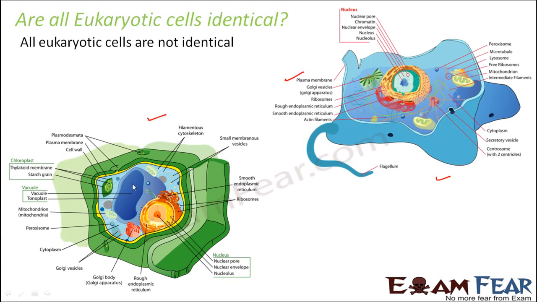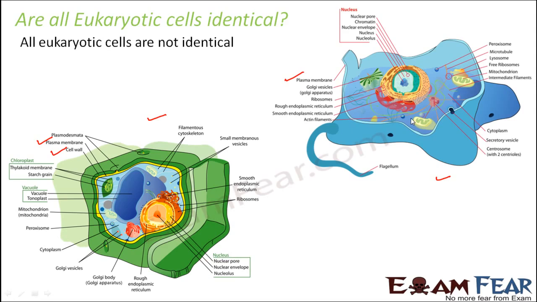But in the case of a plant cell, you have a plasma membrane which is yellow in color, and outside the plasma membrane, this green colored structure which you see is a cell wall. So in plant cells you have an additional cell wall for further protection. Similarly, the vacuole in a plant cell is quite large and big, but in animal cells it is not that prominent. I am not going to talk about all the differences right now, but there are quite a few differences between plant and animal cells. However, the basic things remain the same. For example, the structure of the nucleus will remain almost the same between both of them.